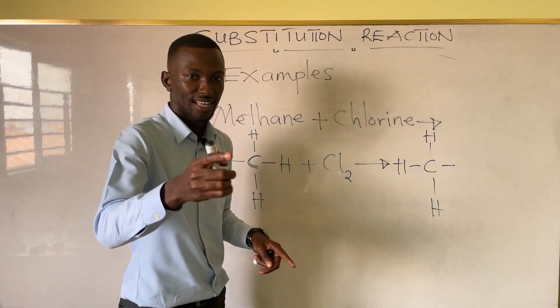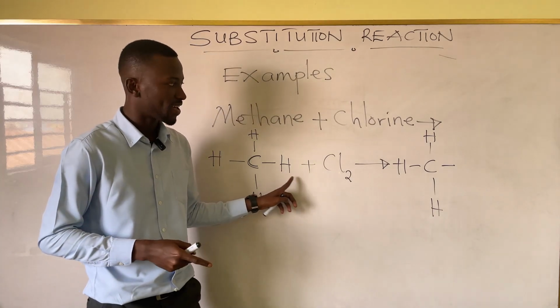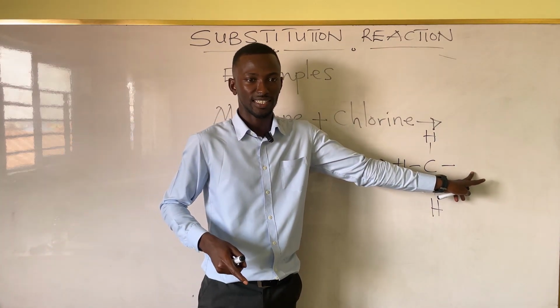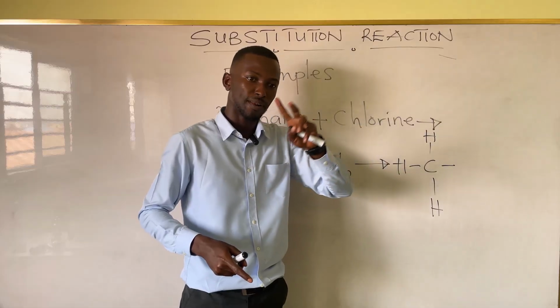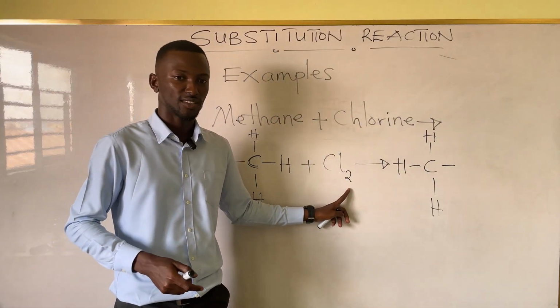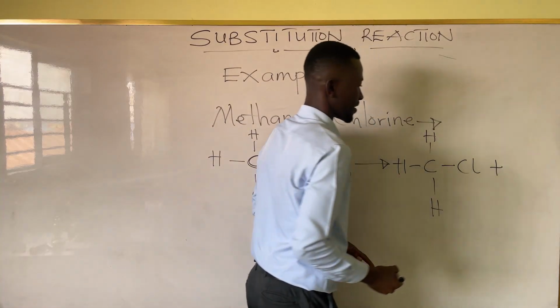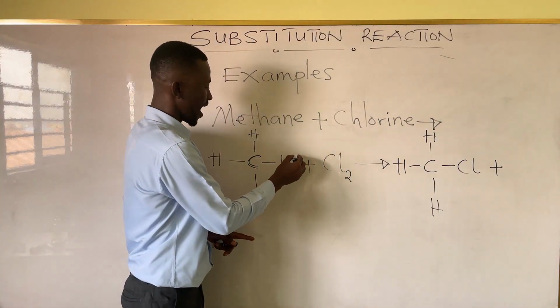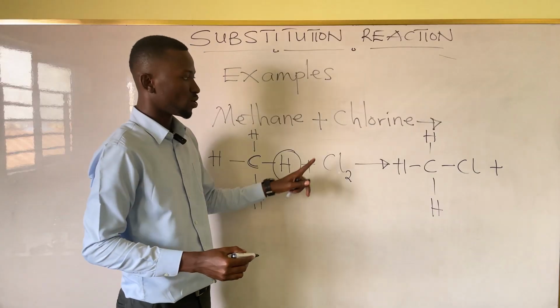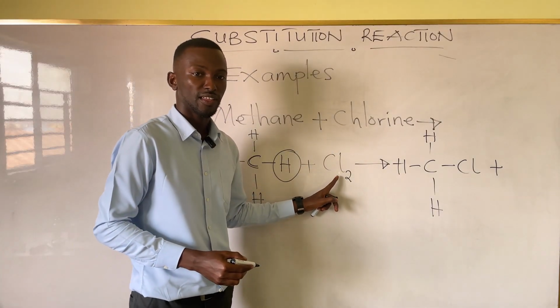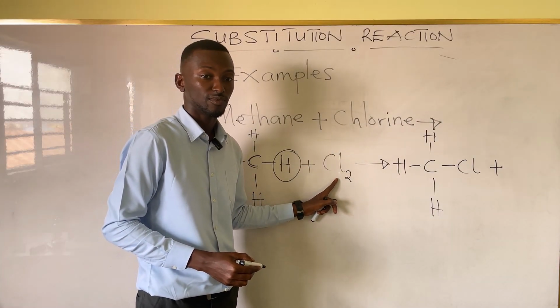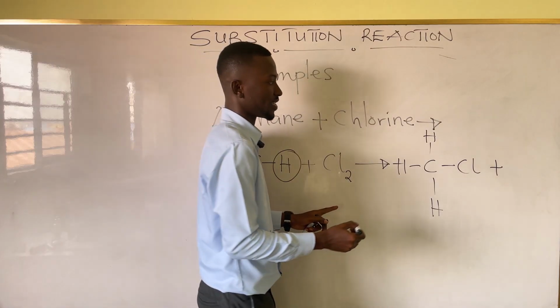So you would realize that the hydrogen here has been left out, and the hydrogen here will be replaced by one of the chlorine atoms. So it becomes CH3Cl, then plus the hydrogen that has been removed, which will bond with one of the remaining chlorine atoms to form hydrochloric acid, HCl.